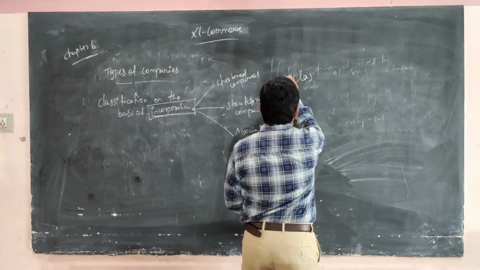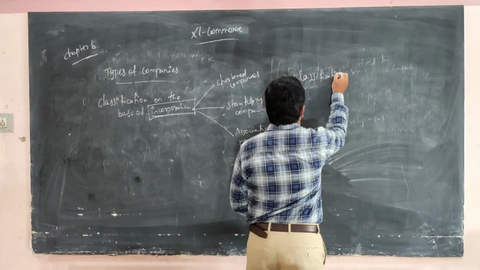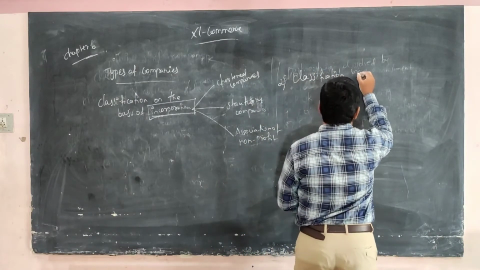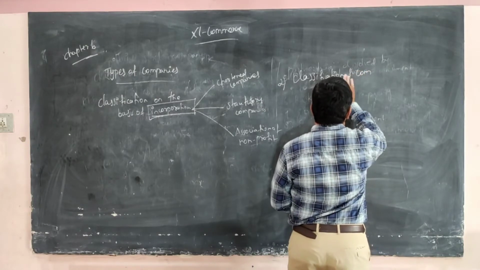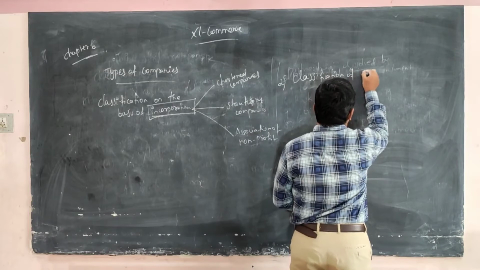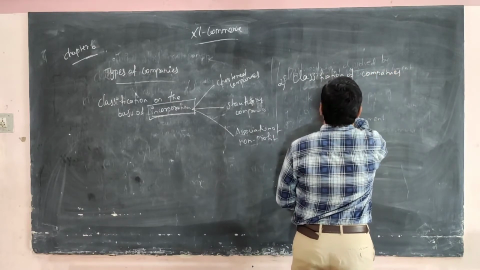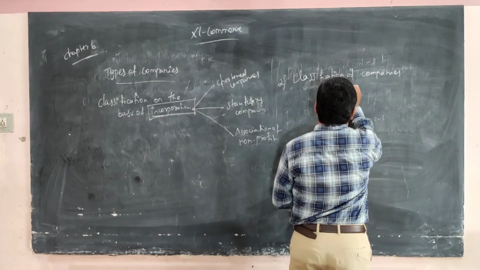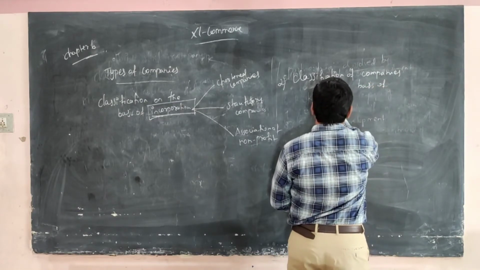Classification, the second one: classification of companies on the basis of membership.